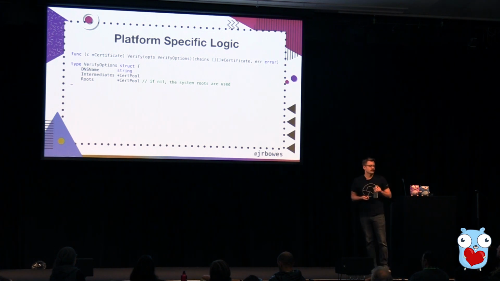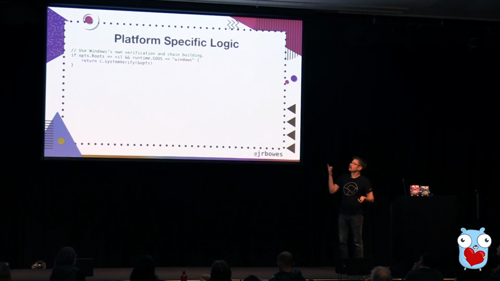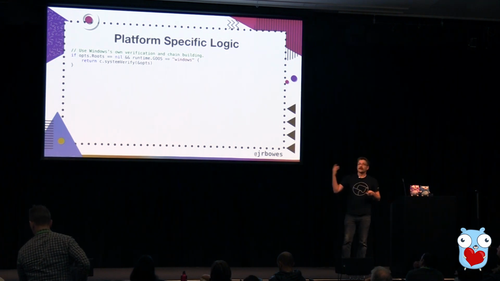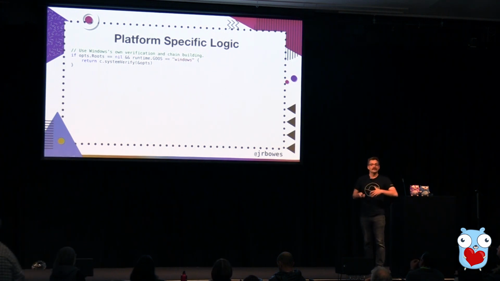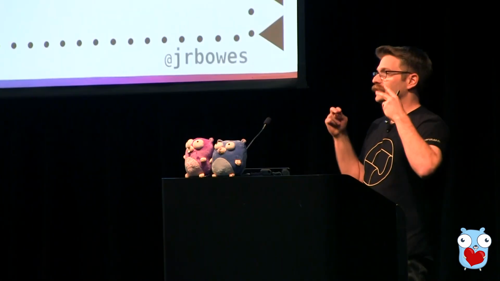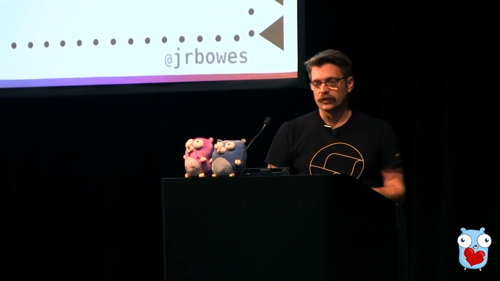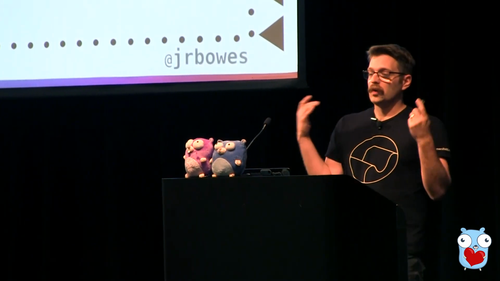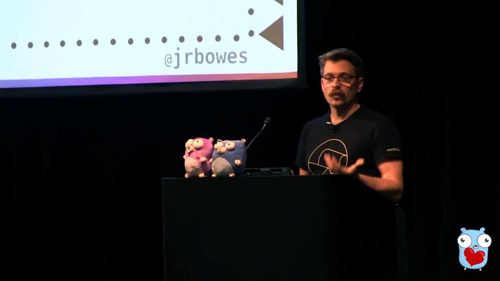If we look at the code that actually handles this, there's this little block here that looks to see if these roots are nil, and then also checks runtime.GOOS to see if it's Windows. And if it is, it does different logic, right? Instead of actually looking at the system cert pool, it's doing this different func, which is to do the system verify logic. So we have this one way of doing platform-specific logic, which is to examine runtime.